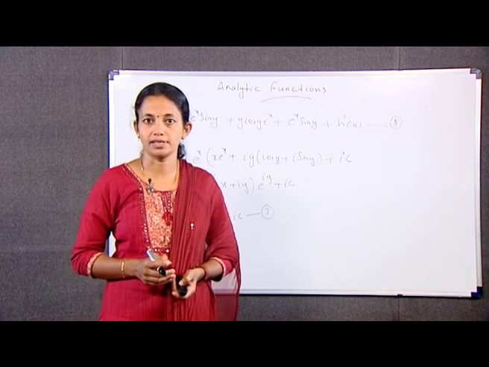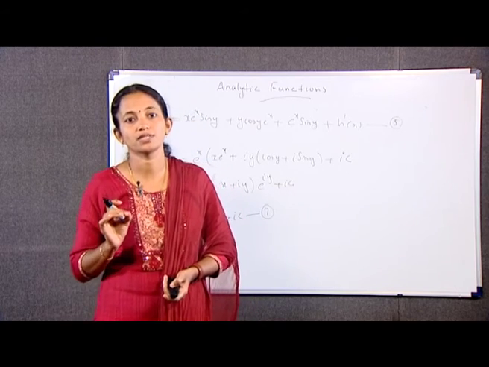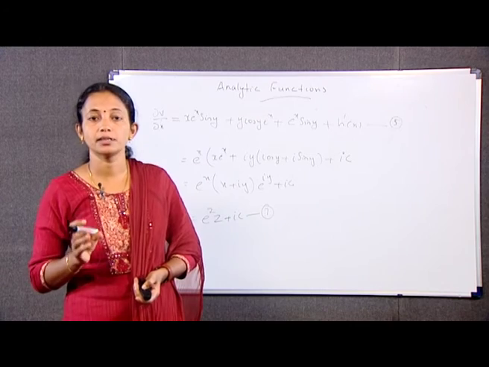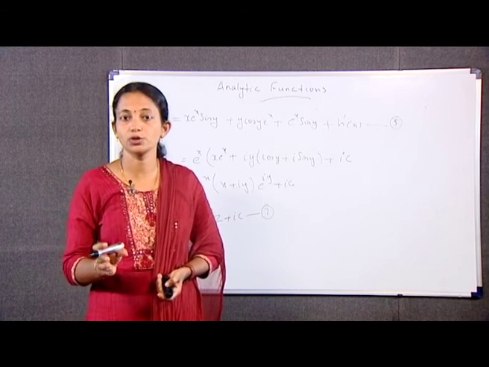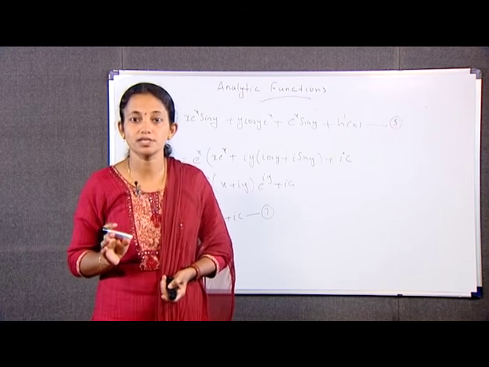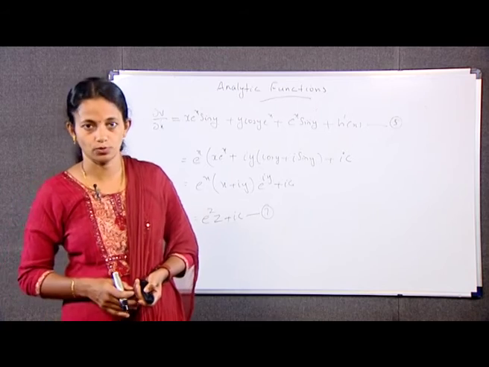Next, we have an example: if a function is analytic, show that it is independent of z bar. For that, let the function be w is equal to f(z), as usual u(x,y) plus i v(x,y). To show that it is independent of z bar, we have to show that ∂w/∂z̄ is equal to 0.